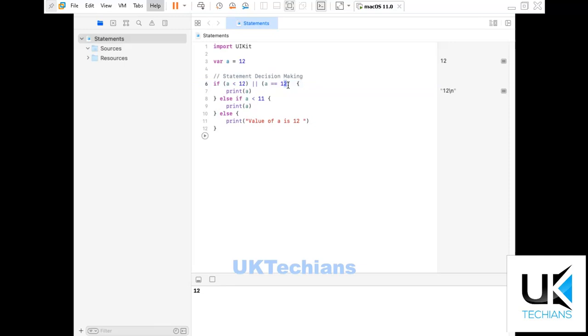I am changing the value of a from 12 to 11 to show you what we do if we have to add multiple values or multiple statements. We say if a is less than or equal to 12 and a is less than 13.